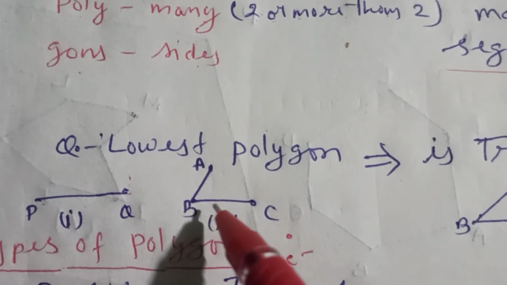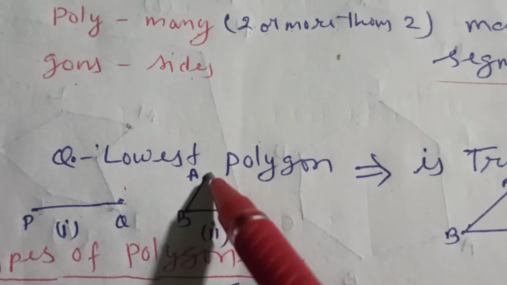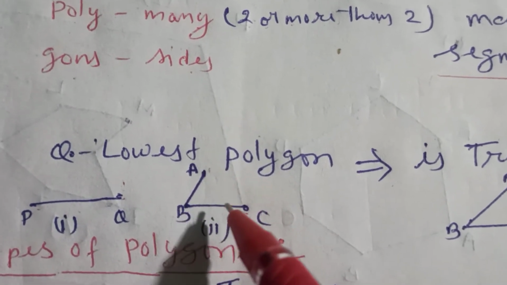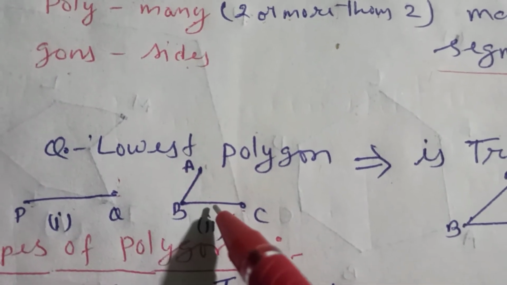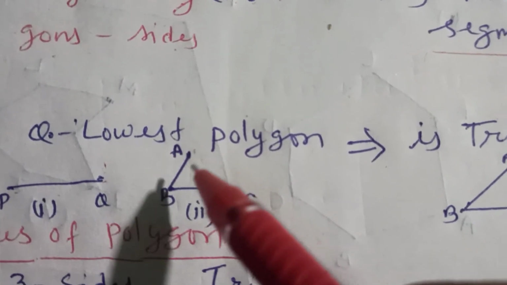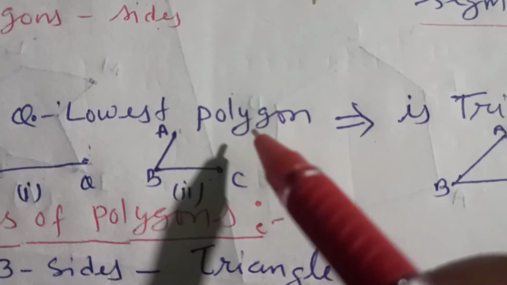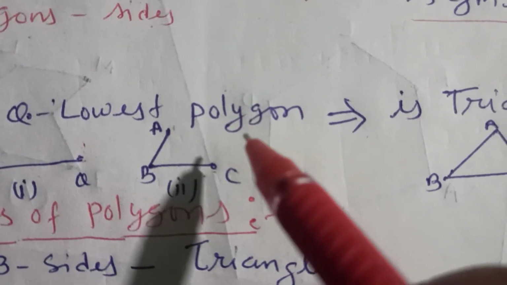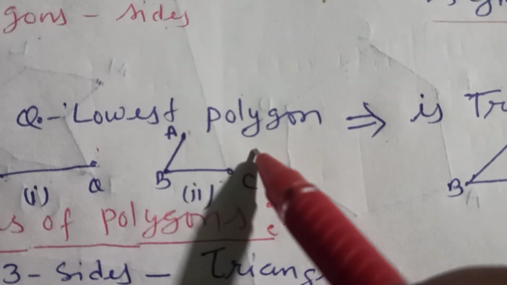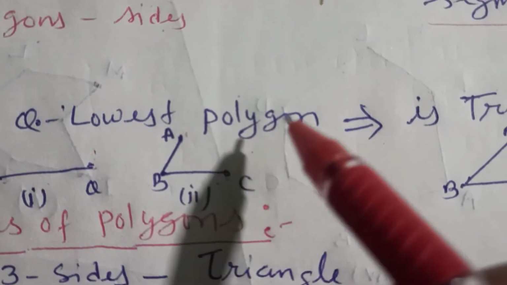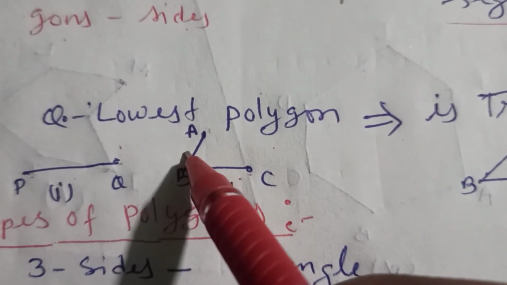Now come to the second one. Here I am taking two line segments. Now see the picture. Can these two line segments form a closed figure? No. Why am I talking about the closed figure? Because for a polygon, the first main thing is that the figure must be closed, and second, it must be made of line segments.